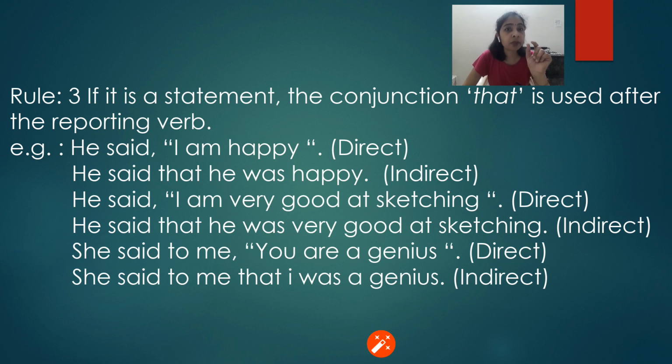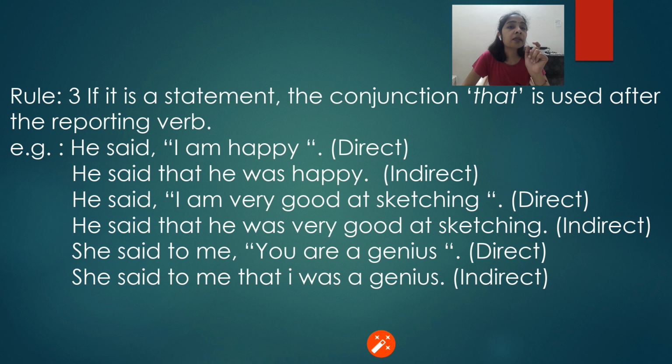For example, "He said, I am happy." He is just giving a declaration, mentioning a statement that he is happy. So when we change into indirect speech, we'll add "that" after the reporting verb "said." He said that he was happy.